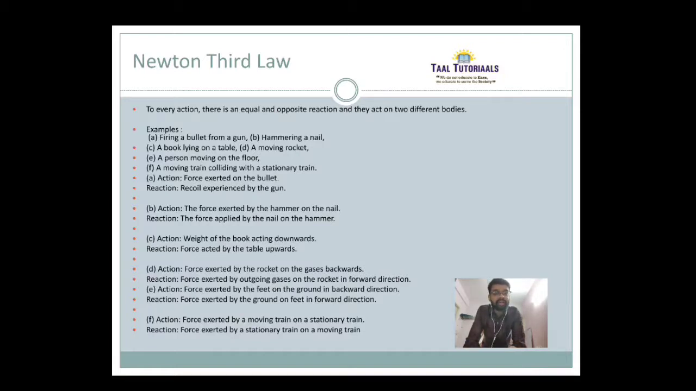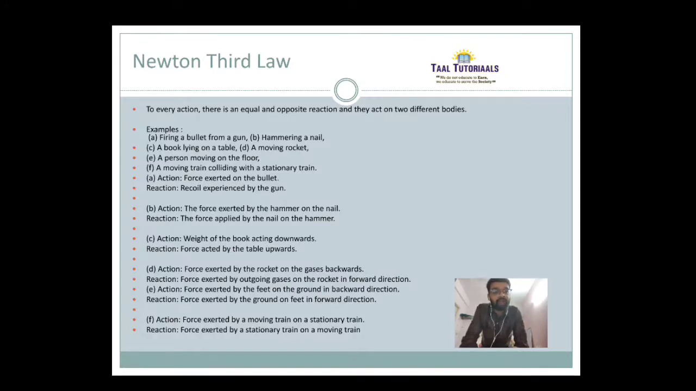Second is hammering a nail. The force exerted by the hammer on the nail is the action, and the force applied by the nail on the hammer is the reaction. Third example is a book lying on the table. Weight of the book acting downward is the action, and the force acting upward, that is keeping the book stable, is the reaction. Fourth one I have taken is a moving rocket. Force exerted by the rocket on the gases backward is the action, and force exerted by the outgoing gases on the rocket in the forward direction is the reaction.